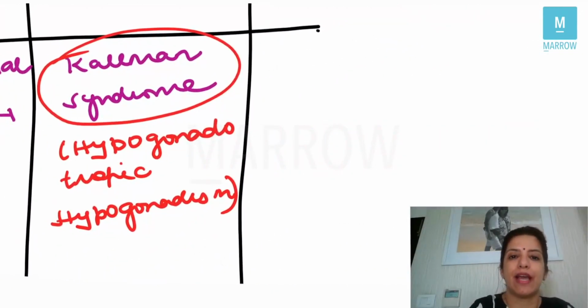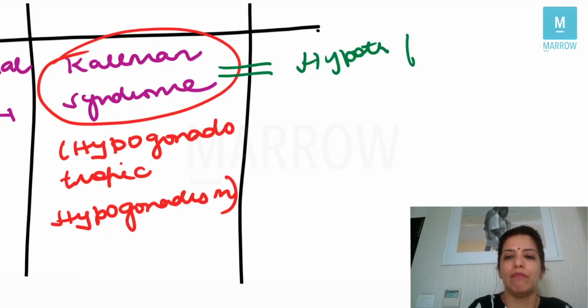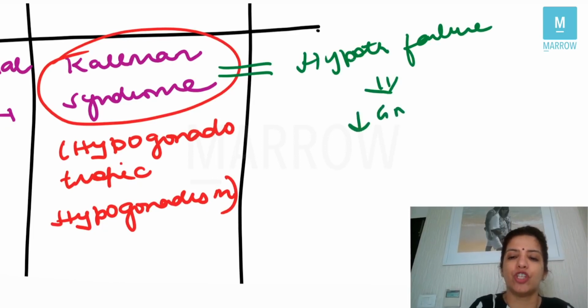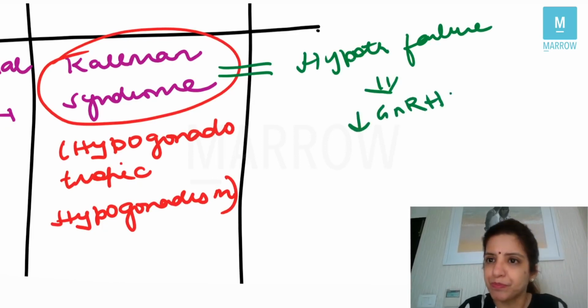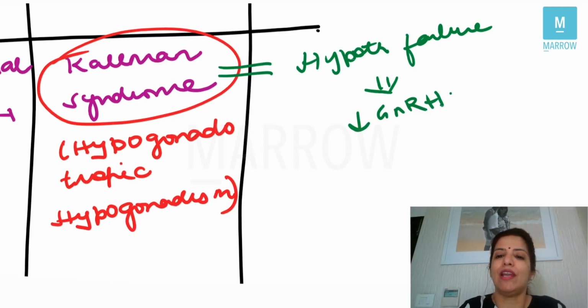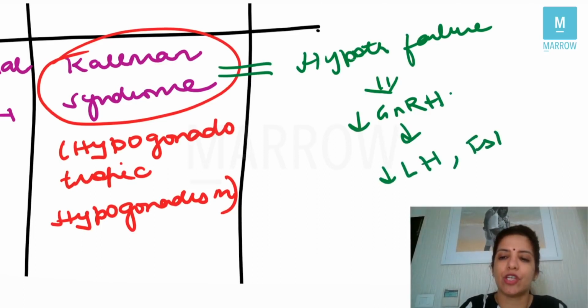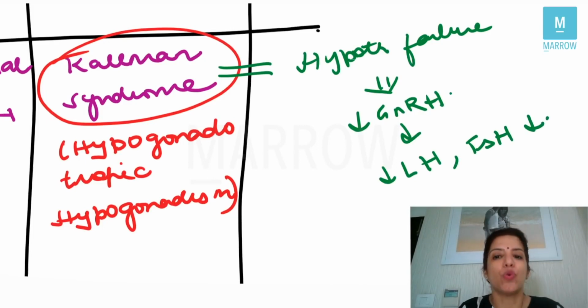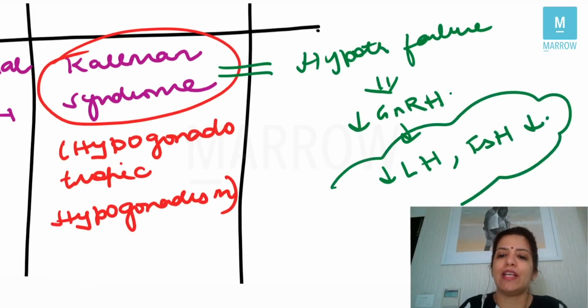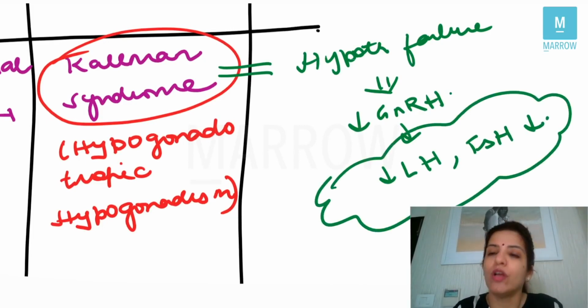Now, what happens in Kallmann syndrome? In Kallmann syndrome, there is hypothalamic failure. In other words, the levels of GnRH are decreased. Right? Now, if the levels of GnRH will be decreased, obviously LH and FSH will also be decreased. So, in Kallmann syndrome, LH and FSH are low, whereas in Turner's syndrome, the levels of LH and FSH were high.